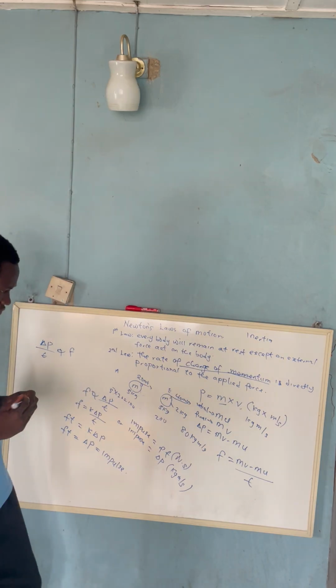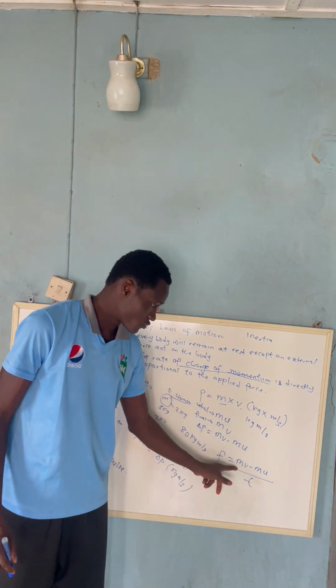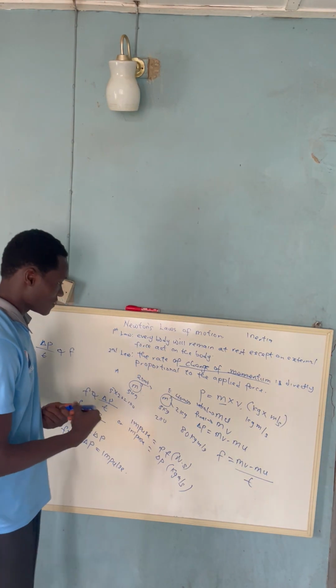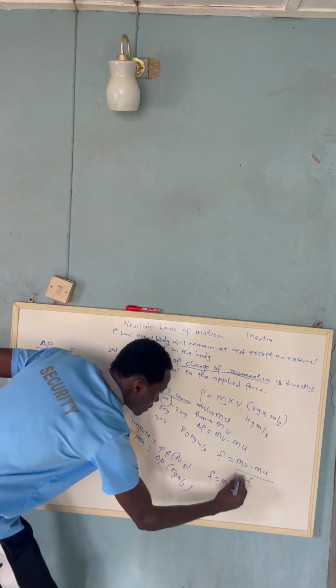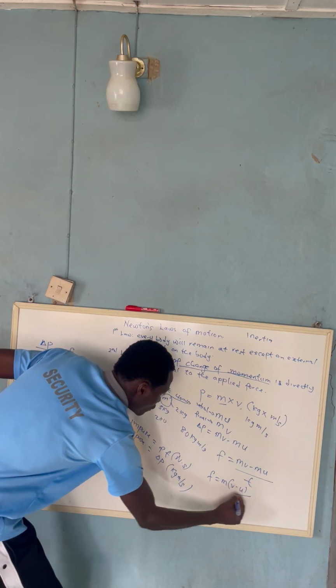But if you notice here, mass is common to both sides, so we can factorize mass. If we factorize mass, we are going to have F is equal to m bracket v minus u over t.